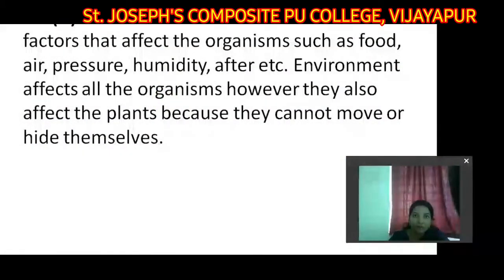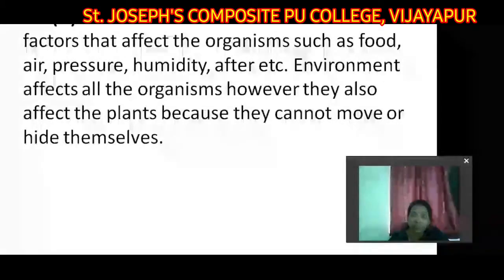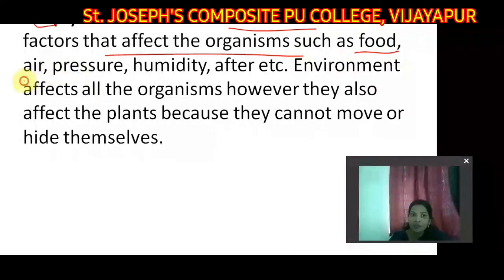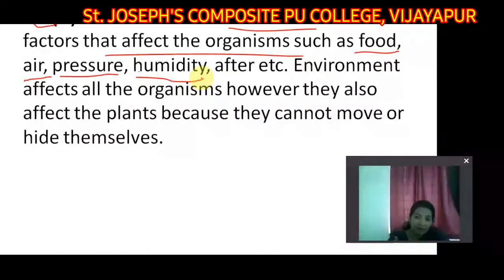Somatic mutations may be due to several factors. You may ask me the question, why madam, why will this kind of change occur, why will the person get affected in the somatic cells? Maybe because of, first of all, the environment, which is very important, and this includes the factors that affect the organism such as food habits, air, pressure and humidity. How come air, madam, how will it be?